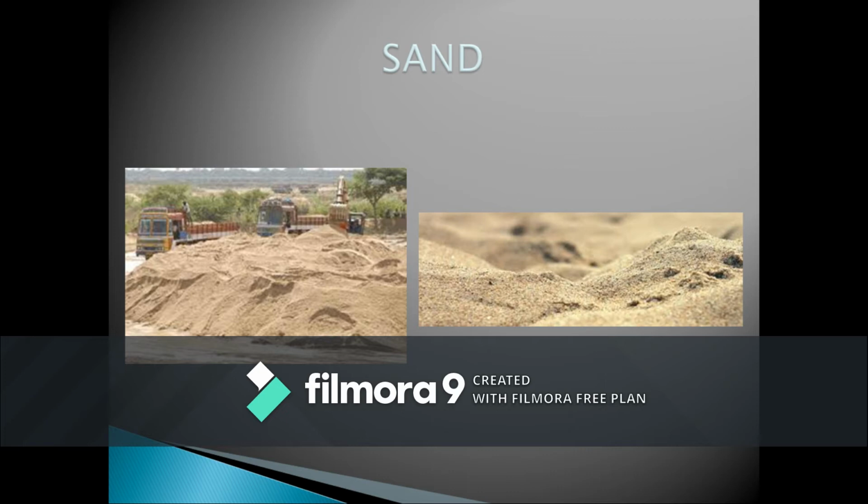But as this is a naturally occurring material and we find this sand on the river bed, it is very difficult to transport the sand during rainy days. For that reason, we are trying to reduce the usage of sand. In its place, we are trying to use robo sand, which is an artificially made sand.